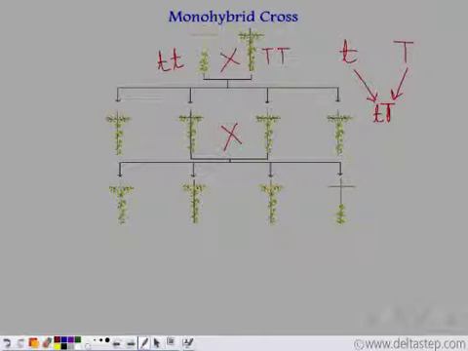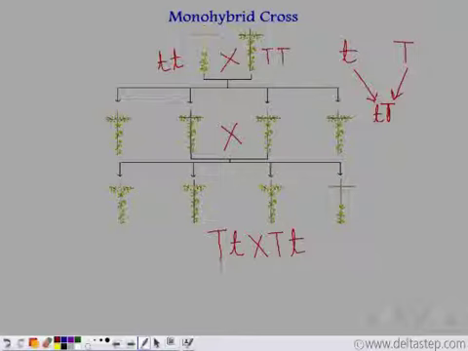See, all these plants were capital T, small t. So he took 2 such plants and crossed between them. Now, what are the various arrangements that can form from this cross?